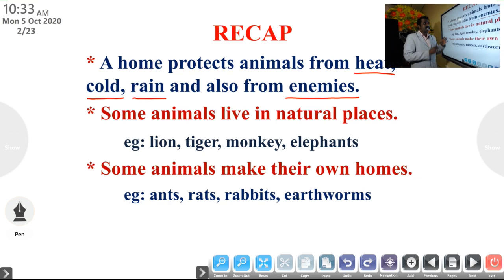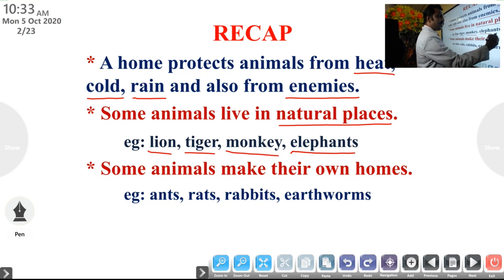Also, we studied that some animals live in their natural places. Examples: lion, tiger, monkey, elephants. All these animals live in their natural places.